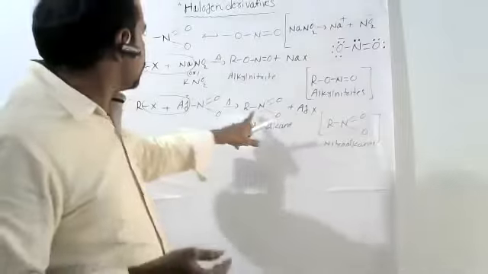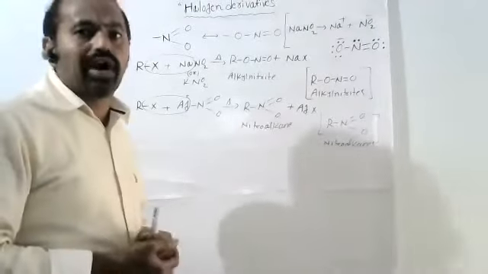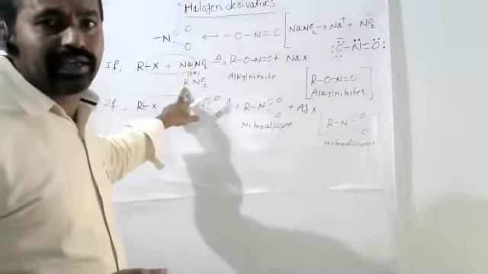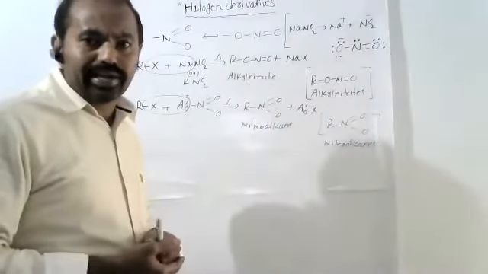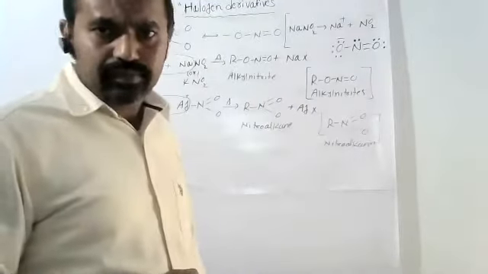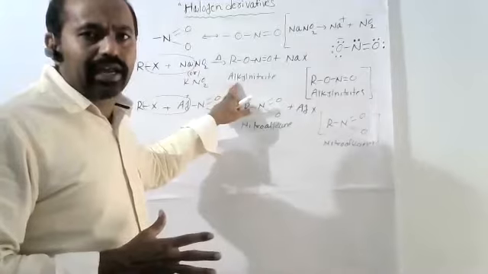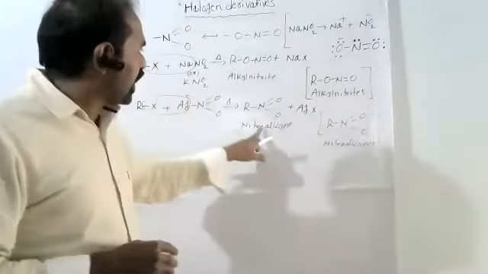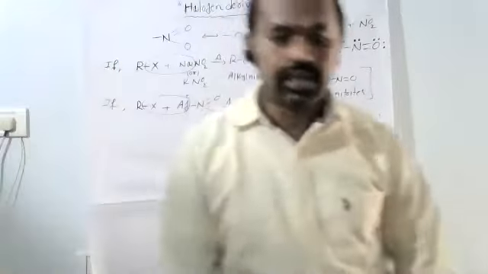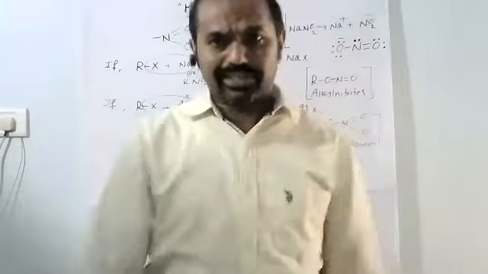So based on that, due to the covalent nature of silver nitrite, we get nitroalkanes. Due to the ionic nature of sodium and potassium nitrites, we get alkyl nitrites. It is similar to KCN, NaCN, AgCN. Here the major products in the NaNO2, KNO2 case are alkyl nitrites, and in the AgNO2 case, nitroalkanes. Now see, these are mainly the nucleophilic substitution reactions.